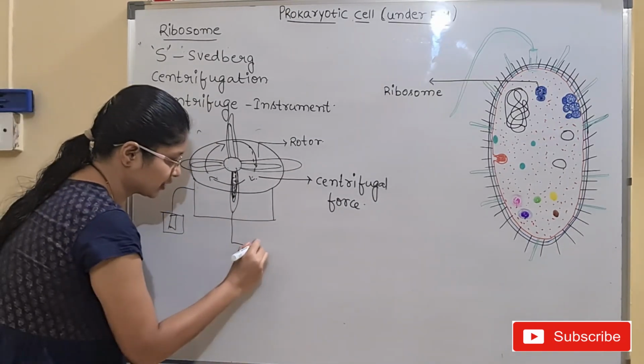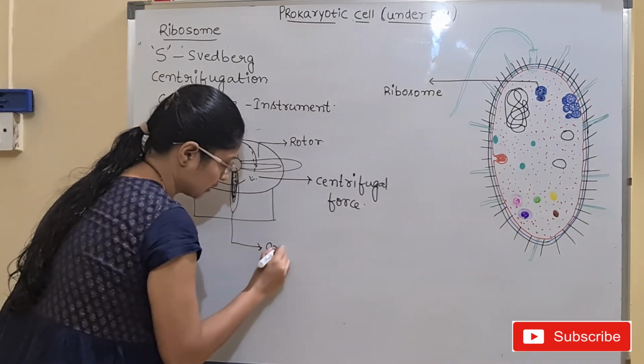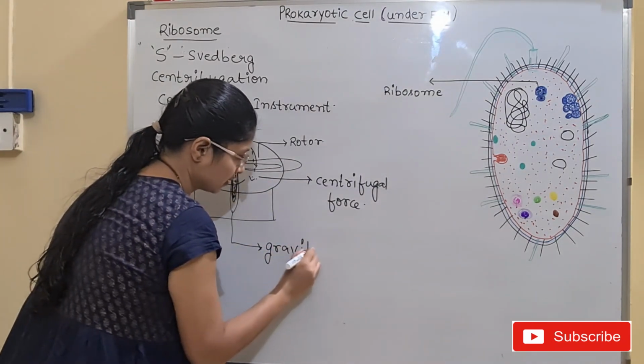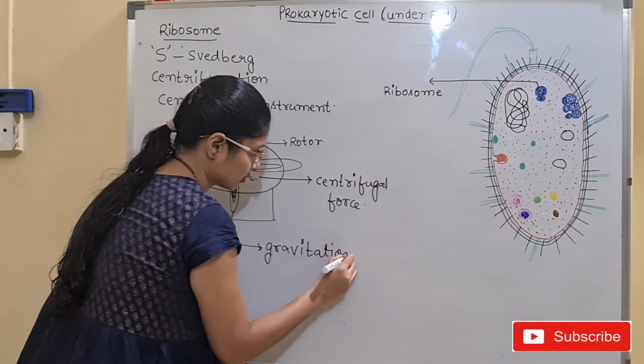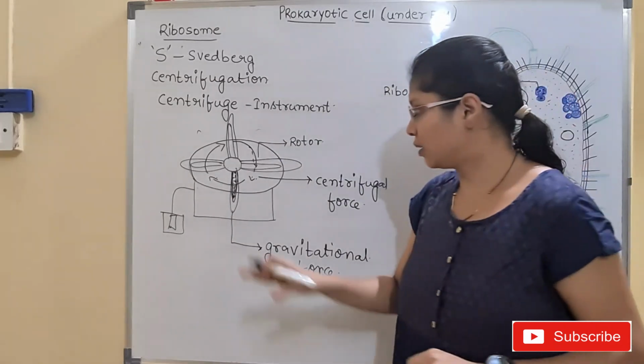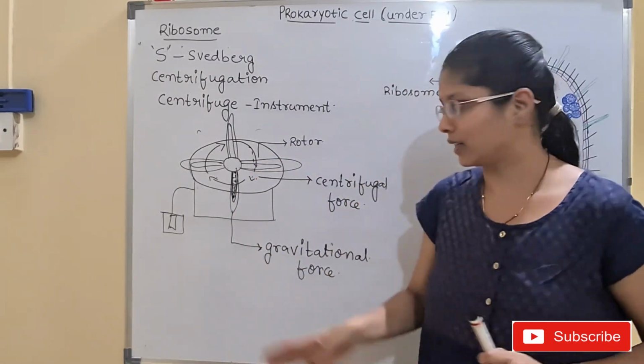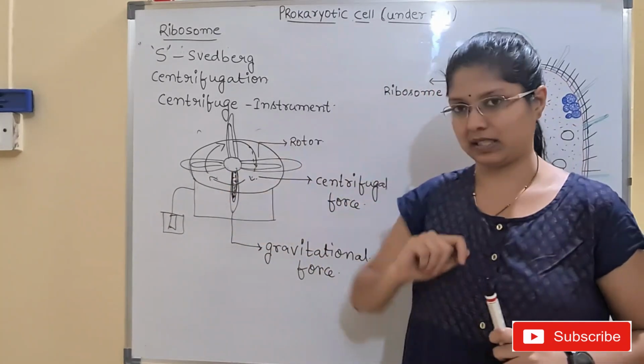The gravitational force. Towards the Earth's surface, we have gravity. So these are the two major forces that are acting upon the particles or cells, or you can say the cell organelles present inside this sample.